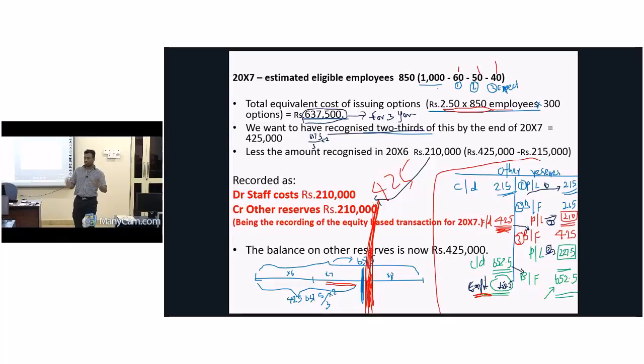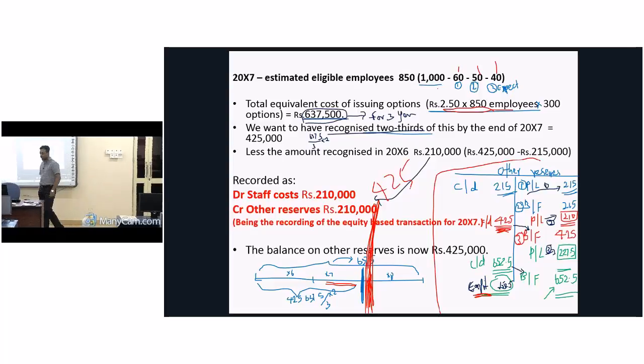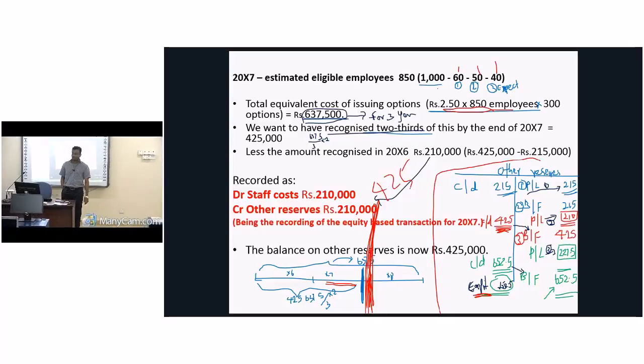Right? So I hope now you can understand what is equity settled. Year by year we recognize part by part into the income statement as an expense. At the end of the period we recognize it as part of share capital or equity. Right? So then we'll have a small break for 5 minutes. After this you can have cash settled share based transactions.